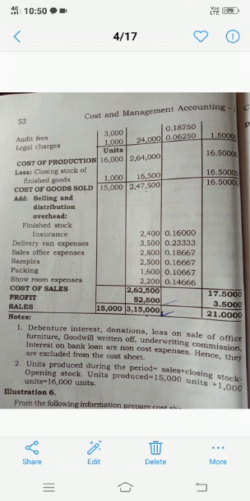Okay, less closing stock of finished goods. This is also given in the problem, 1,000 units. But the amount they have not given, right? So 16,000 minus 1,000, 15,000 is the cost of goods sold in units. Here one calculation you have to do.